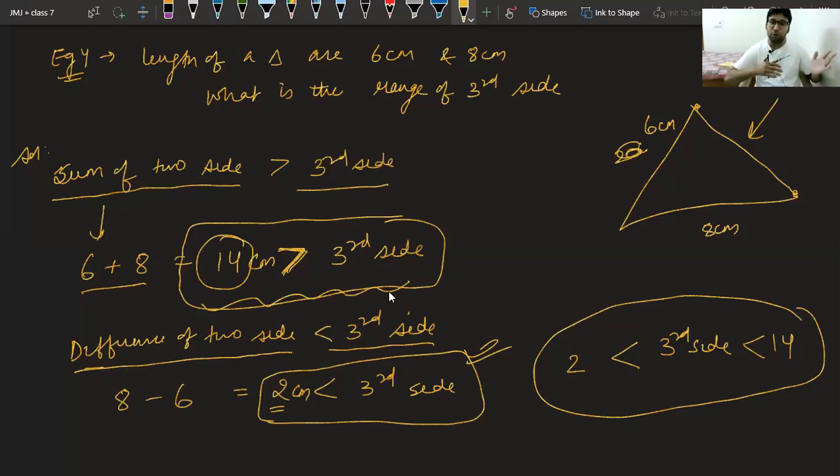It can be 2.1, 2.2, 2.3. It can be 13.9, 13.8, 13.7 and so on. Class, are you able to understand this? Please tell, are you able to understand this?